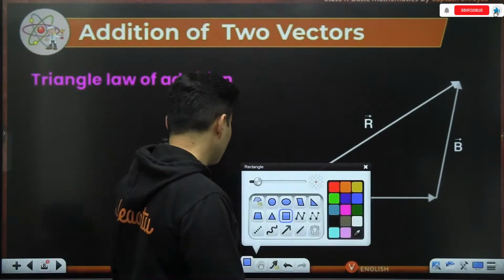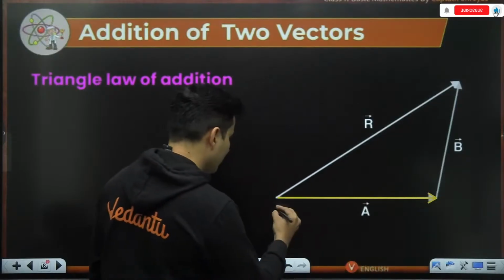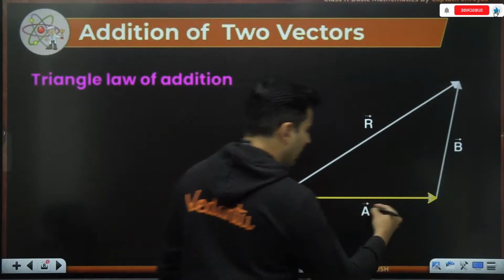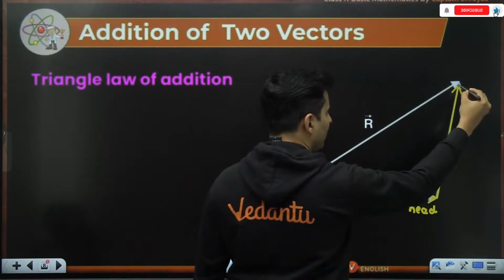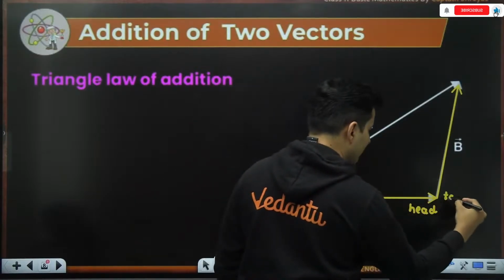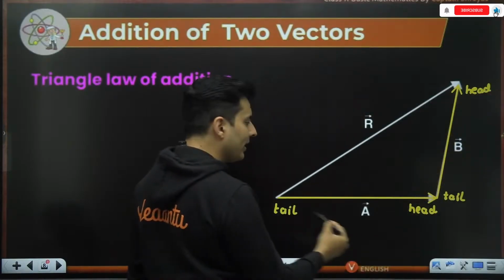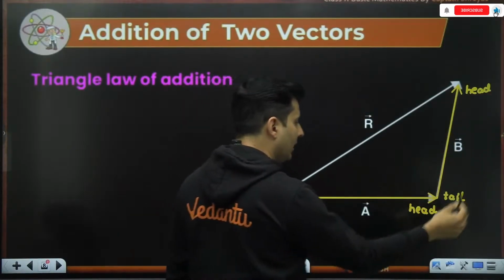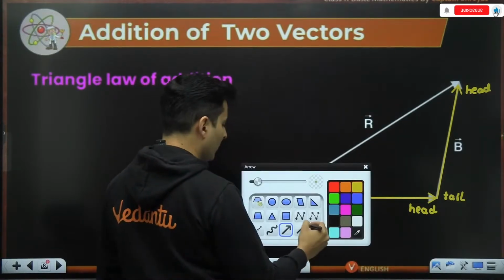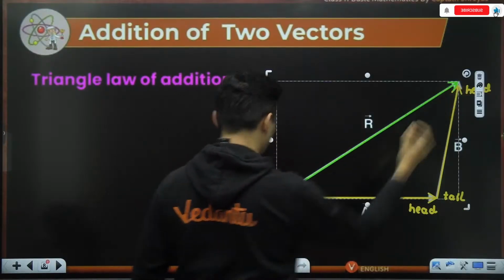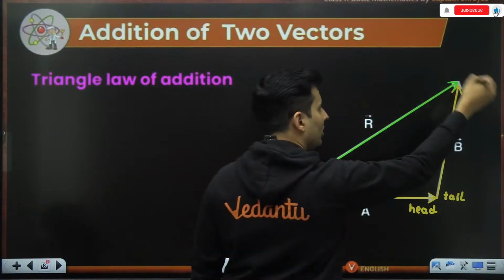But notice how these things work: the vectors being added have to be placed like this, where this is, for example, the tail and this is the head of vector A. Then the other vector will start from here. That means the tail of vector B will be here and the head of vector B will be here. So it should go in correct order, tail to head, like that. Then the resultant vector, this one over here, will again have its tail from here and its head on the final head.